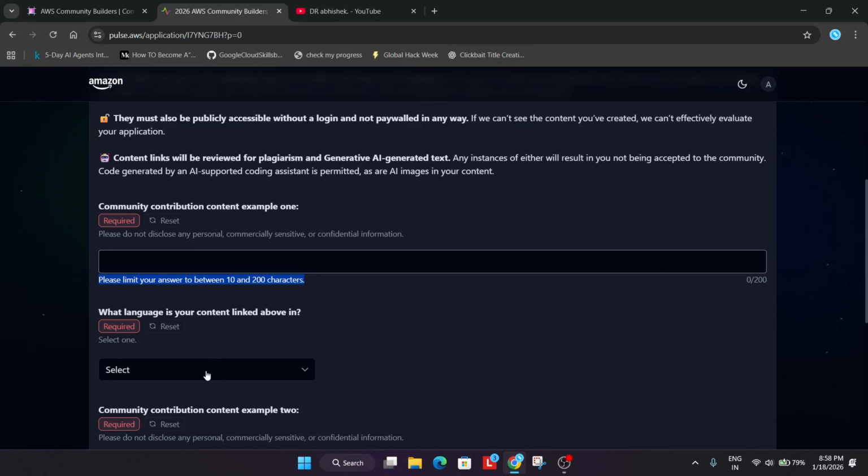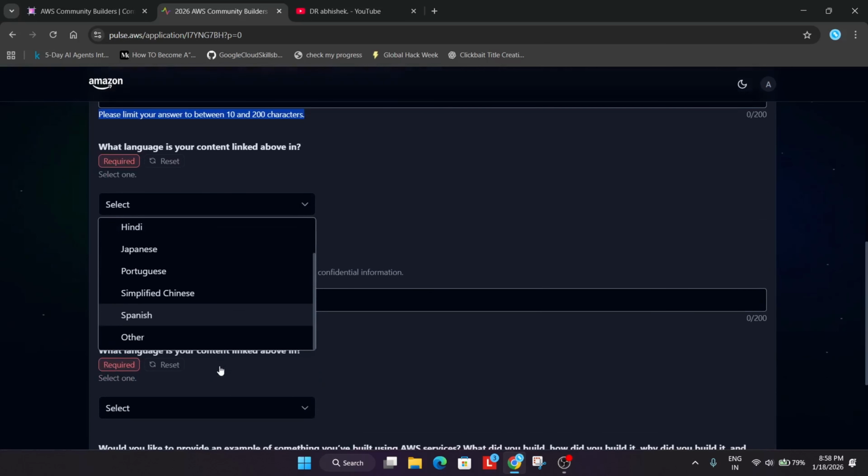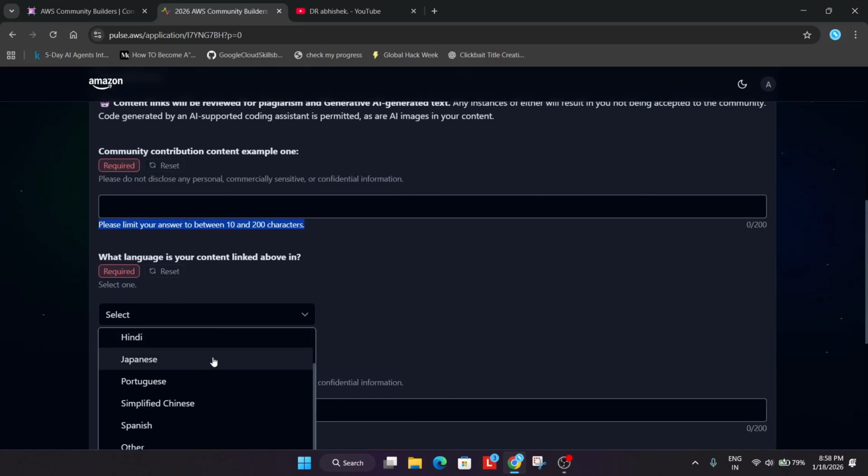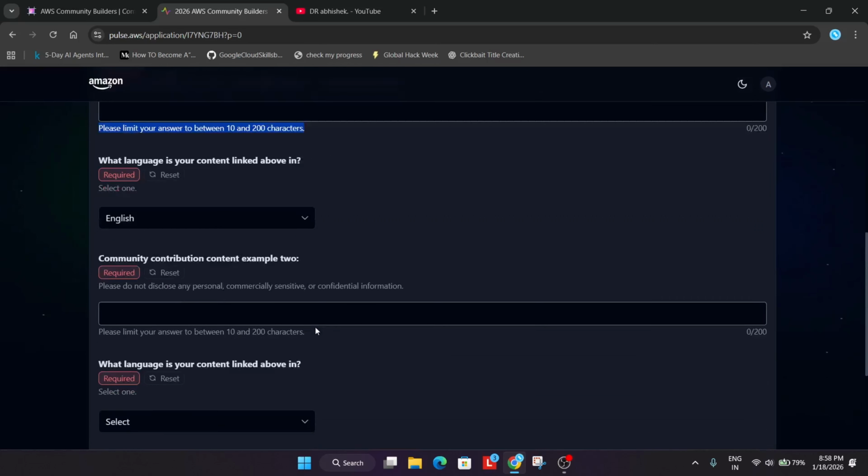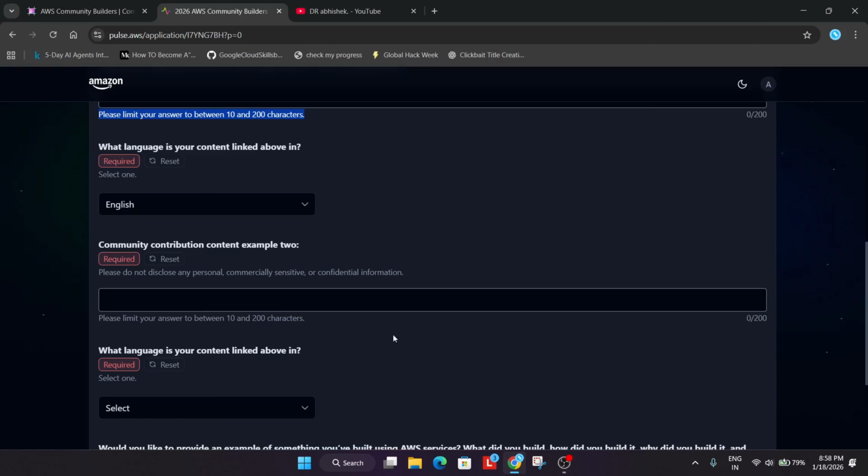Okay, and then you have to select the language. Depending on the language, here you can see multiple languages are there. So you can mention it over here, and then the content. So here you have to mention examples of the content. Make sure to explain what kind of content you have sent, meaning whatever community contribution you have done. For example, you participated in a facilitator program and how it helped people to learn cloud computing. You participated in different hackathons and how it helped to contribute in the event.